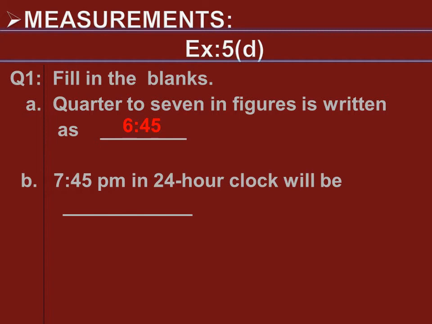We will get the time in 24-hour clock as 19:45 hours. In 12-hour clock time we will write am or pm, but in case of 24-hour clock time we will just write hours.